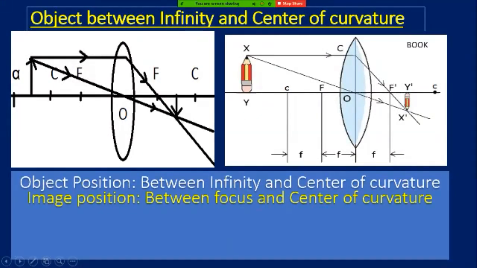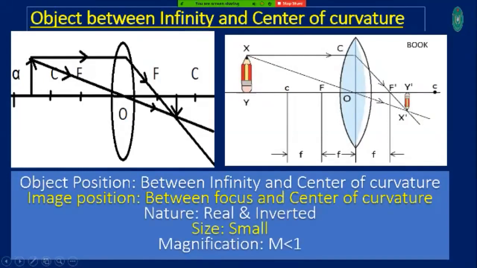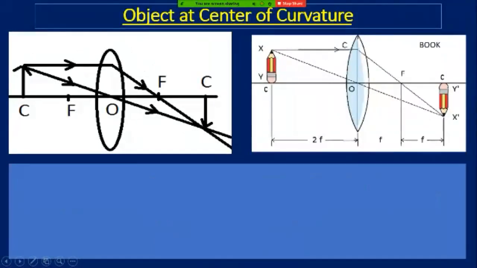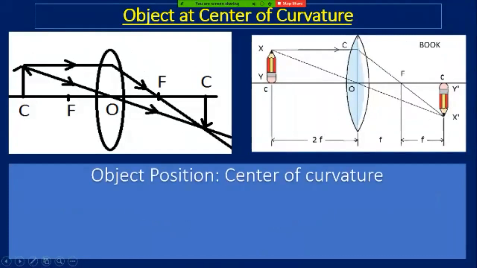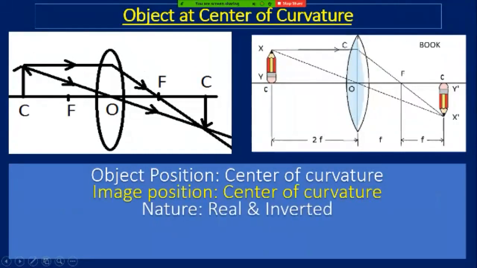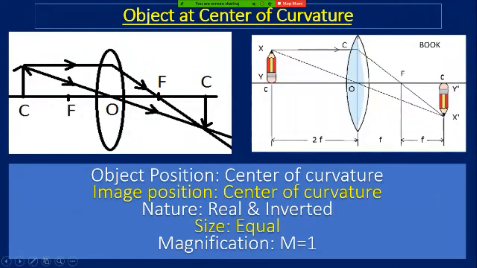Between focus and center of curvature, the image is real and inverted, small in size, and magnification m is less than 1. Now, for an object at the center of curvature, it is very clear that we will get our image at the center of curvature. Let's see the position of the image and its nature. m equal to 1 means object and image size will be the same.